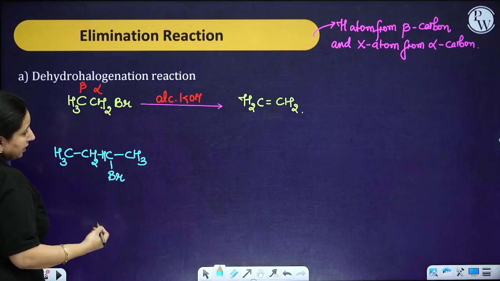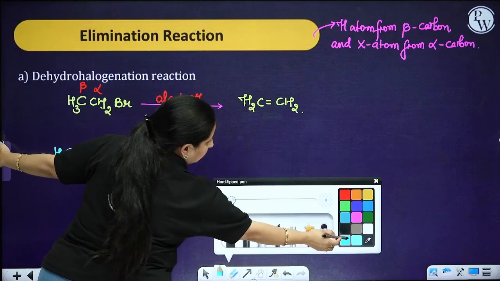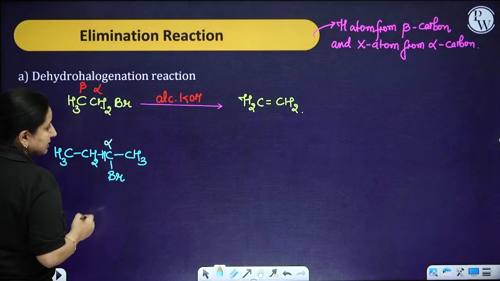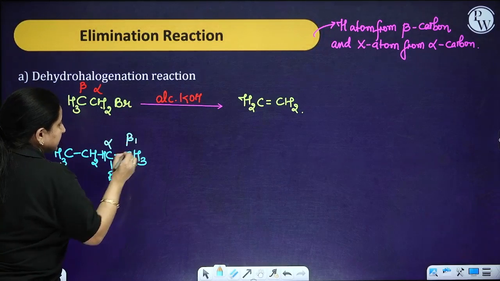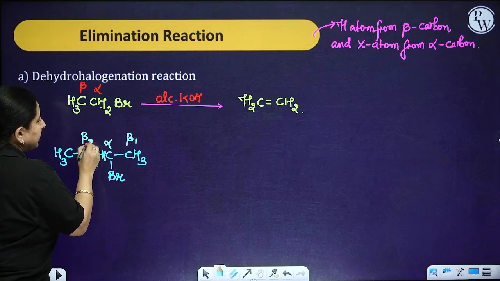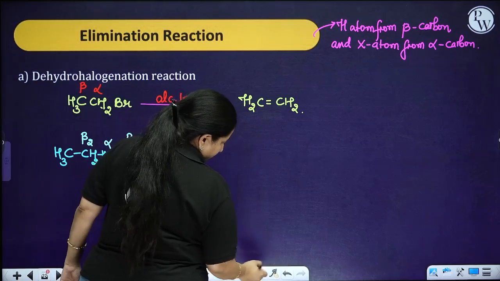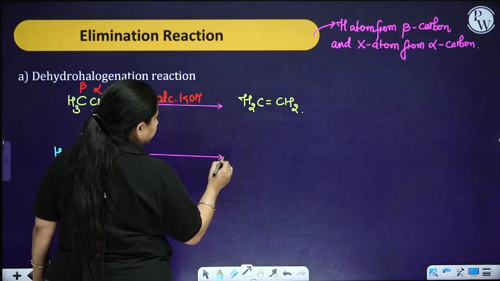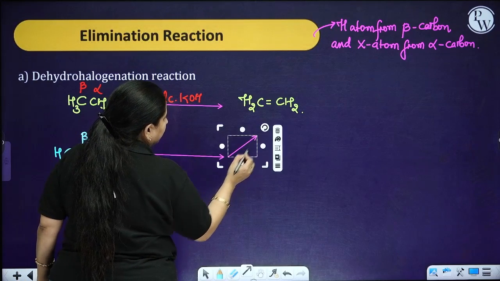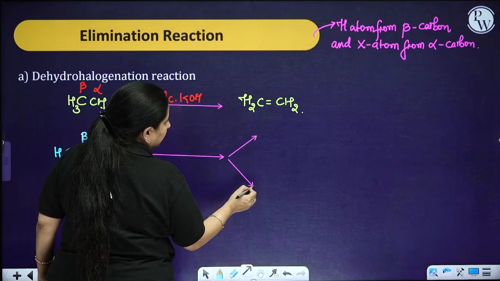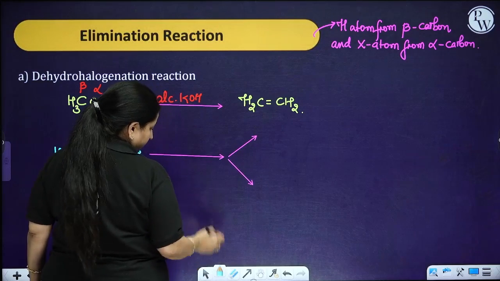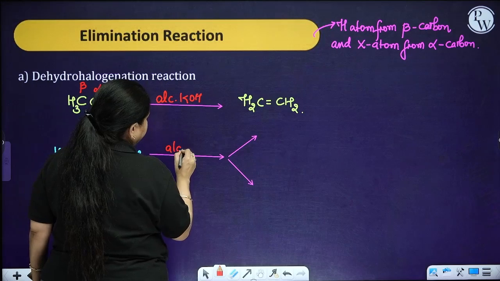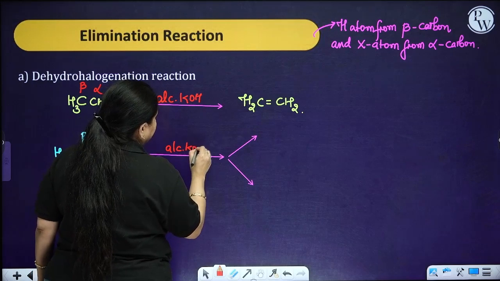Now over here, if you look, I'm having alpha as this. This I name as beta 1. This I name as beta 2. So when I'm going to have a reaction in the presence of alcoholic KOH, I'm going to have two types of products.